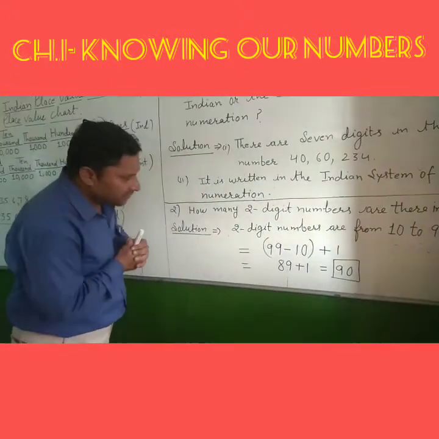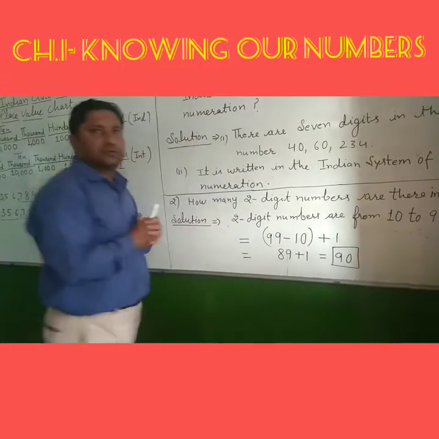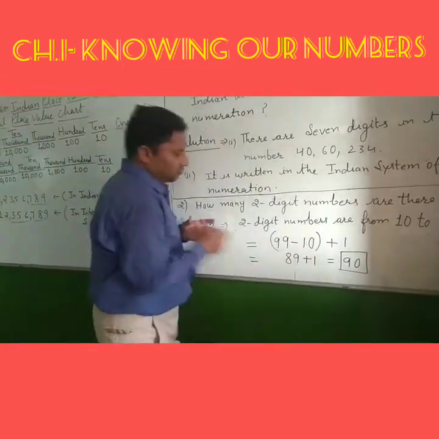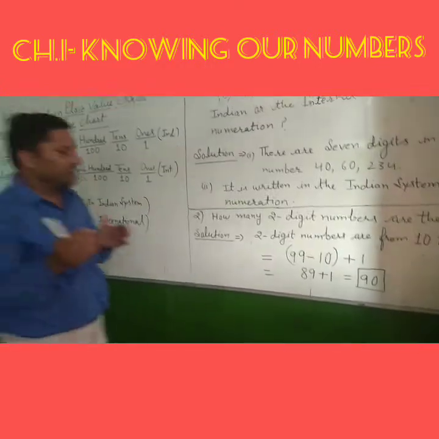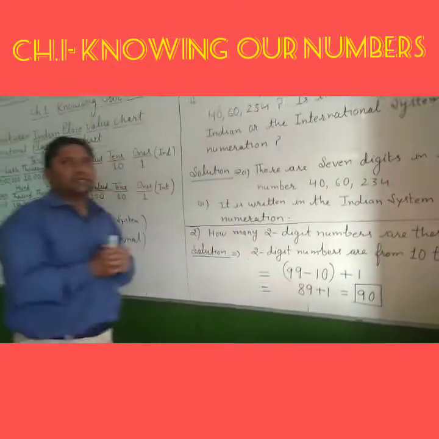Why are we adding 1? Because in this subtraction we are not counting 10. So to count 10 we are adding 1. So the total number of two-digit numbers from 10 to 99 is 89 plus 1, which is equal to 90.